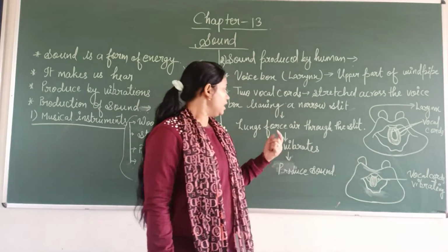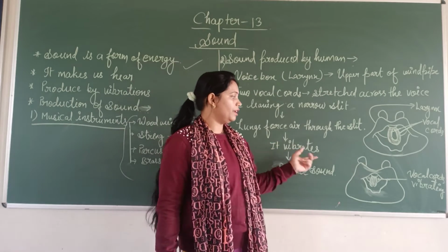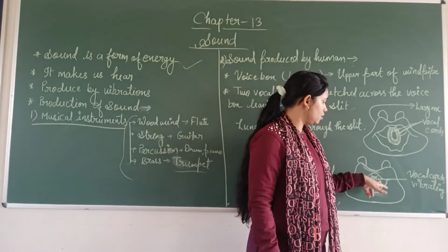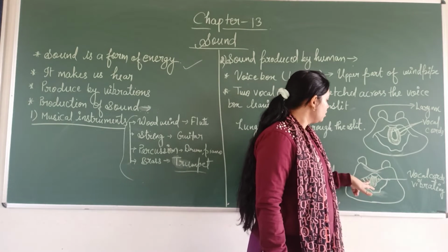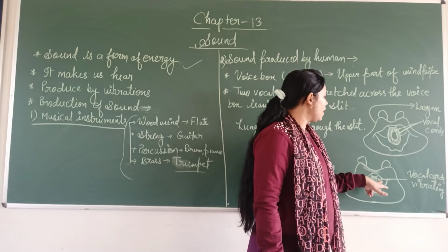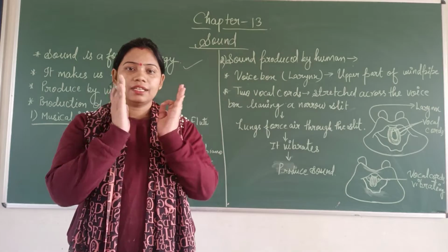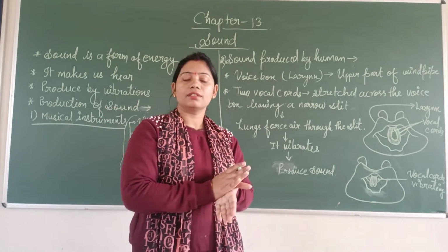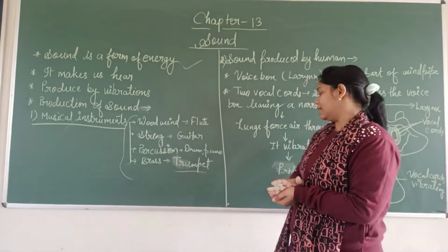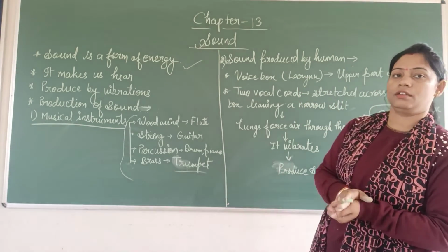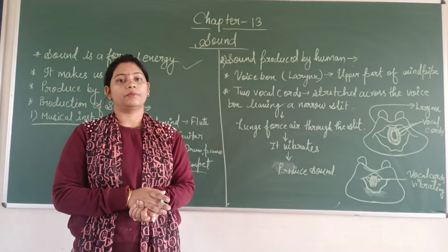So when air goes through the slit, it vibrates. You can see in the picture, these vocal cords are vibrating, and as a result of these vibrations, sound is produced. Just like in musical instruments, vibration is the cause of sound production, as well as in humans, vibration is the cause of sound production.